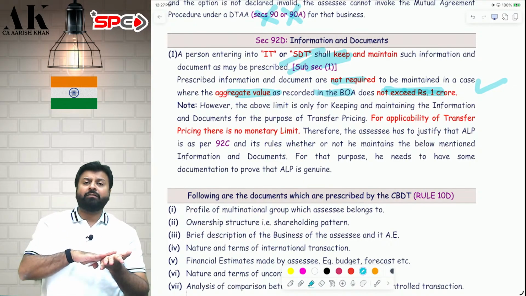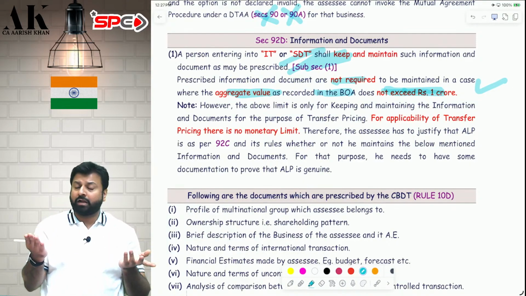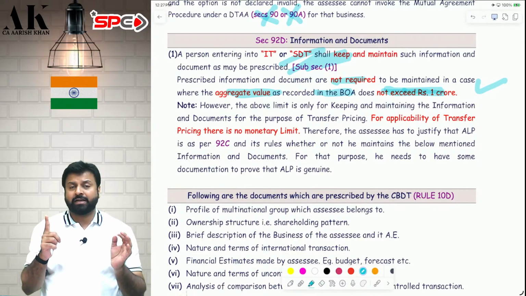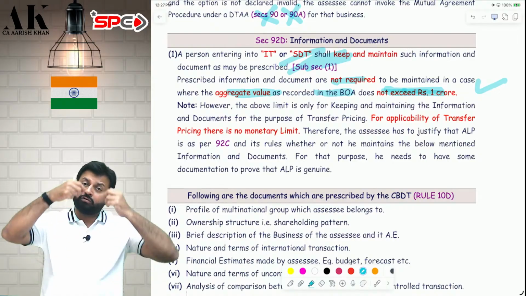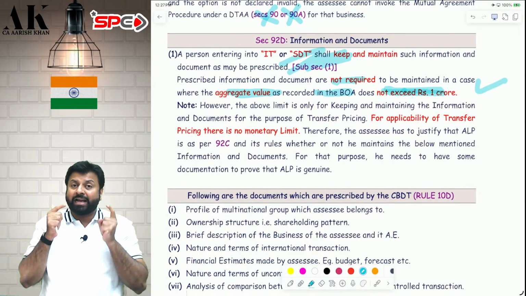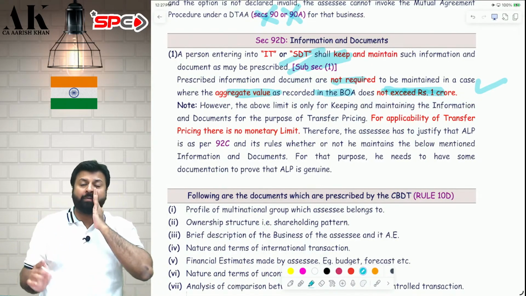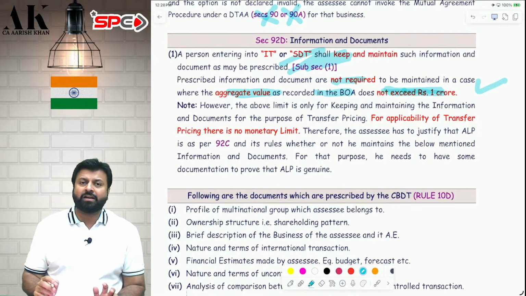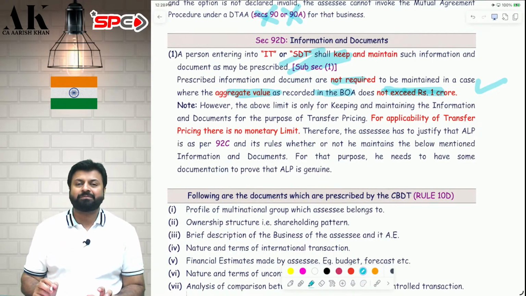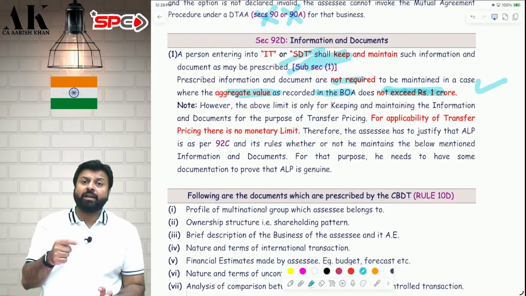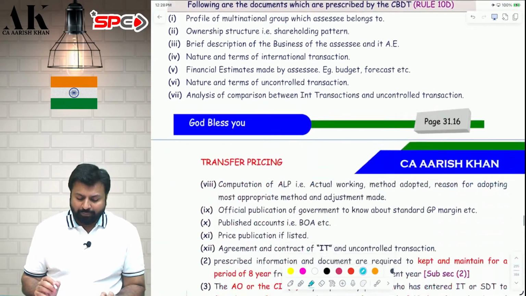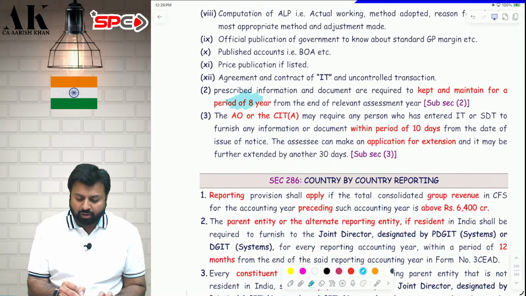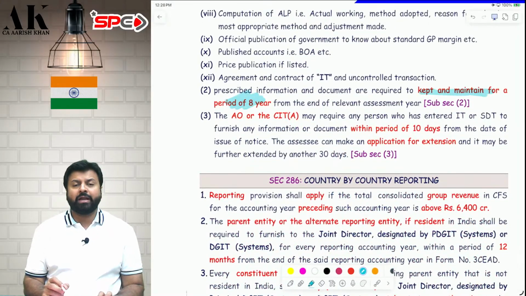For applicability of transfer pricing, there is no turnover or limit. Again, understand. If your aggregate transaction value of the entire year exceeds 1 crore, you have to maintain all the documents. But for transfer pricing applicability, there is no limit. Even if a 10,000 rupees international transaction is done, transfer pricing is applicable. So for applicability of documentation maintenance, there is a limit of 1 crore. For how many years are you supposed to maintain them? You are supposed to maintain the documents for a period of 8 years from the end of the relevant EY.